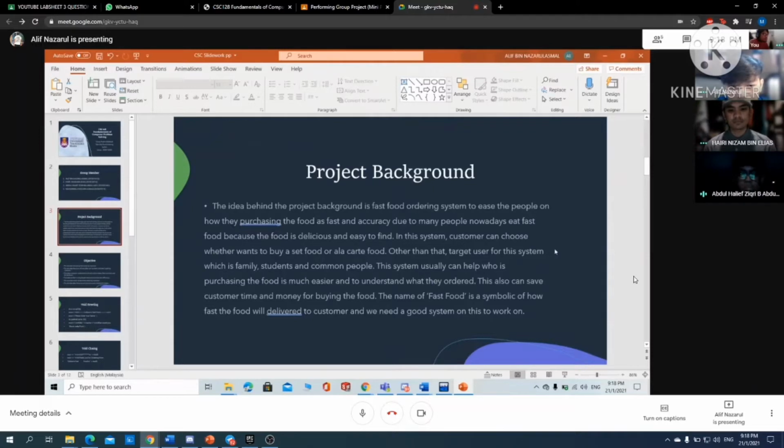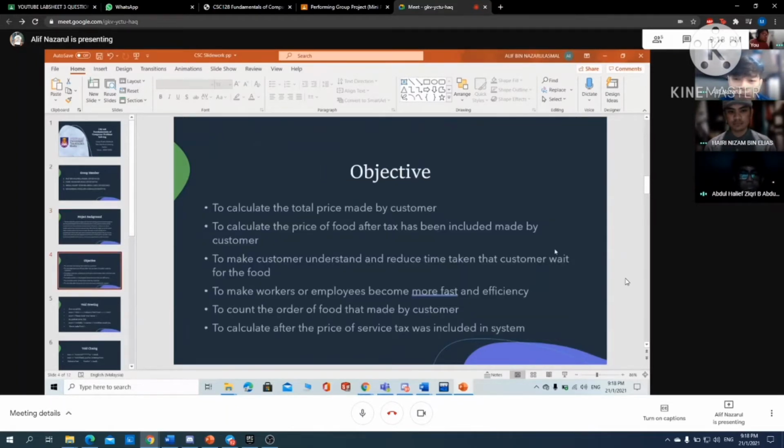This system can help people purchasing food to do so much more easily and to understand what they ordered. This also can save customers time and money when buying food. The name fast food symbolizes how fast the food will be delivered to the customer, and we need a good system for how it works. Next, this is the objective.